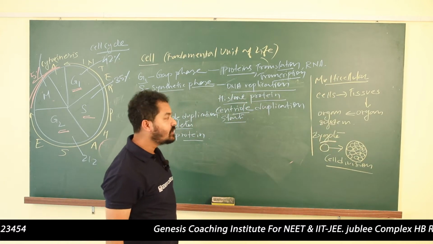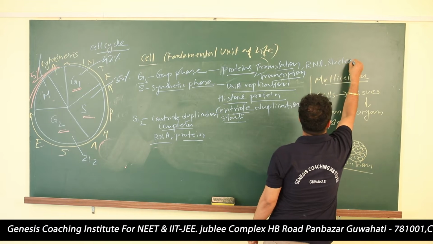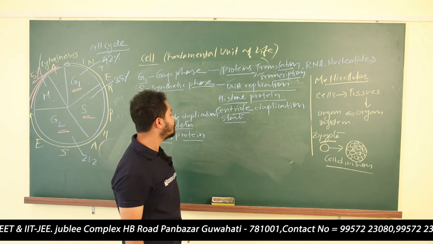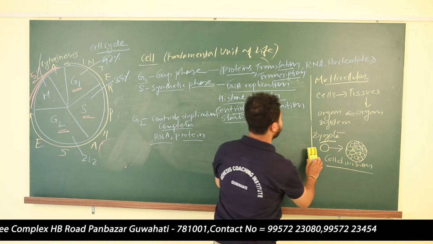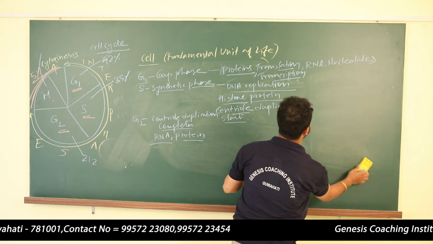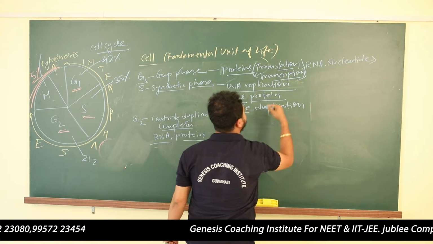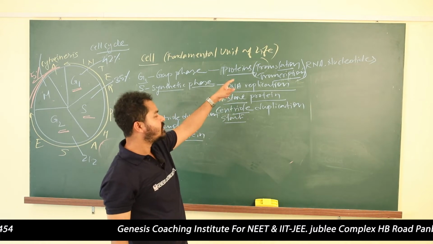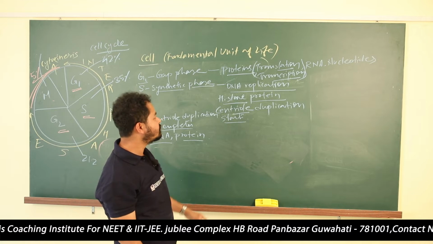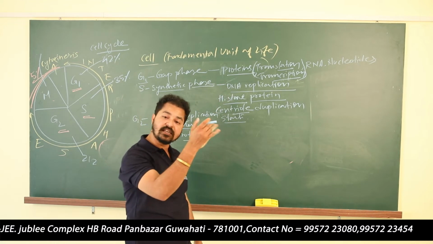Are you getting my point? Nucleotides are also produced here. So what we came to know is that in G1 phase, nucleotides, RNA, and protein are produced, translation and transcription are the processes through which the protein will be produced, and many other things will get produced. This is the main thing we need to remember. It will be asked in the CBSE as well as in the NEET.